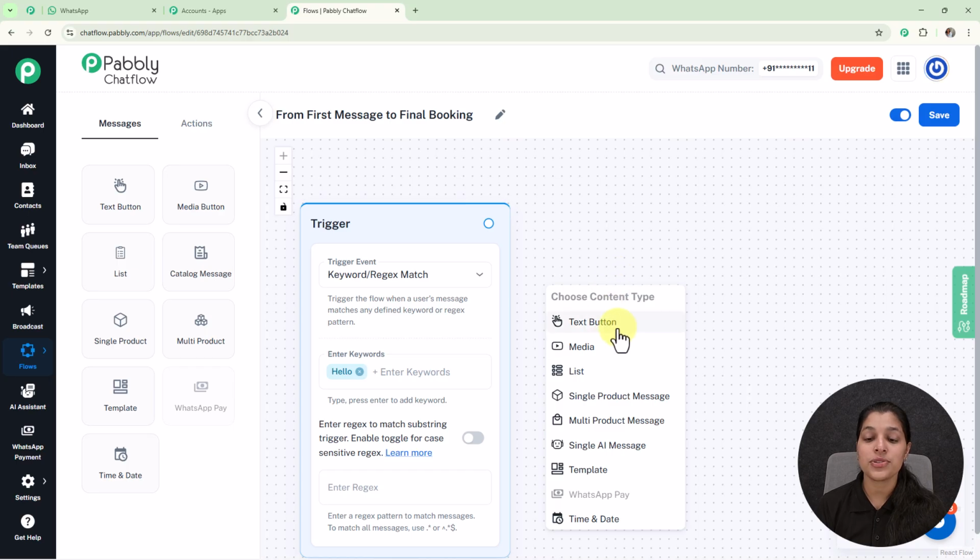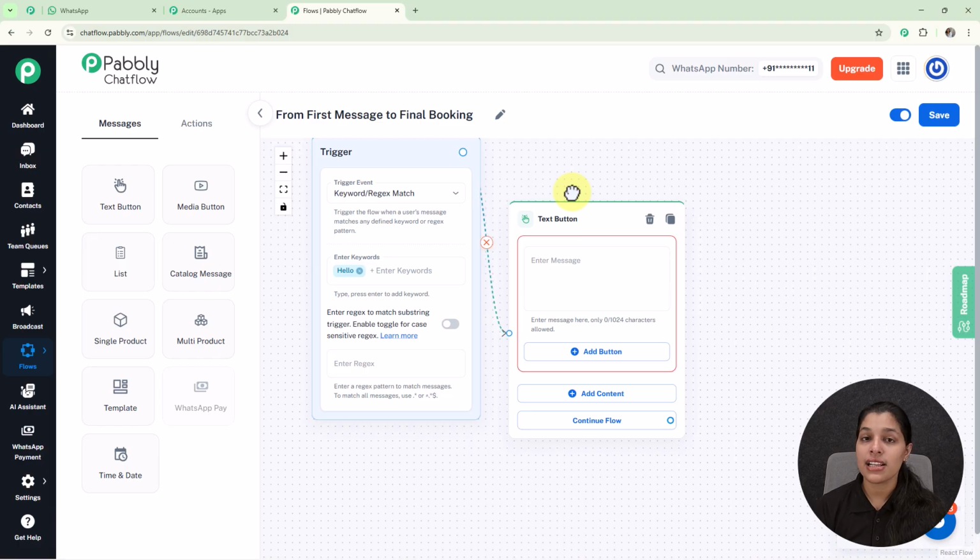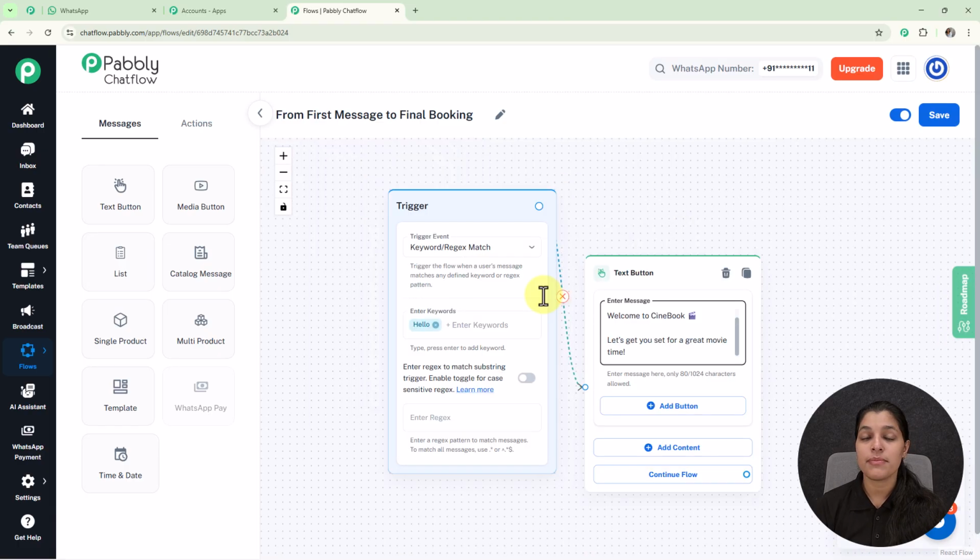Here I'm going to select this text button, and on this text button node I'm going to enter a welcome message for my customers or clients. So here I have entered this welcome message. Now I'm going to add a button to this message node.